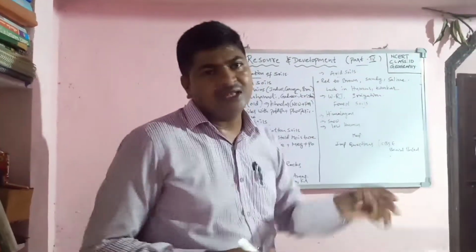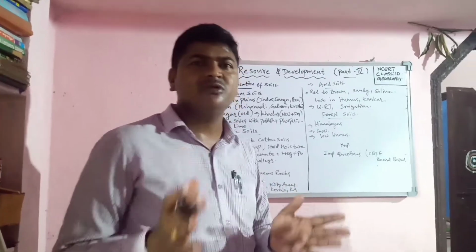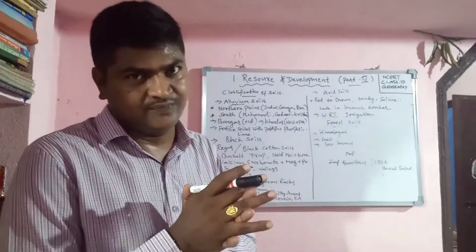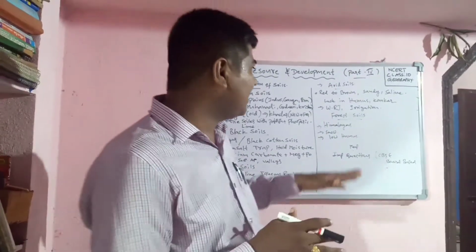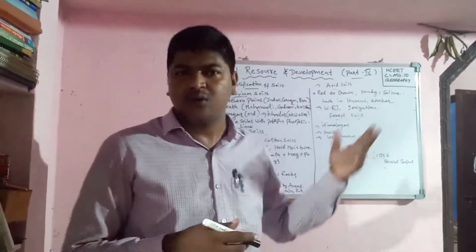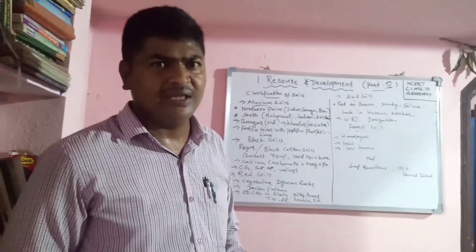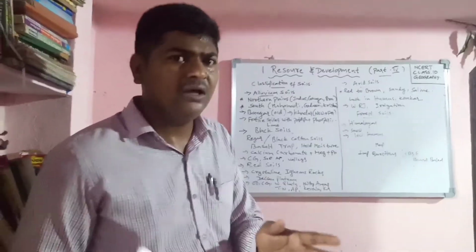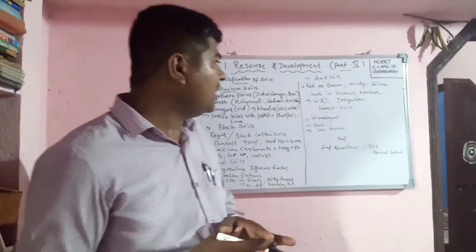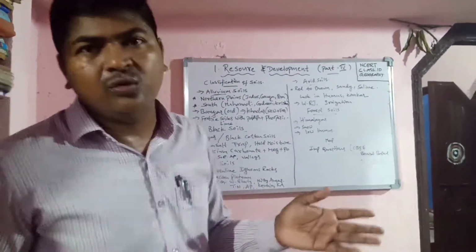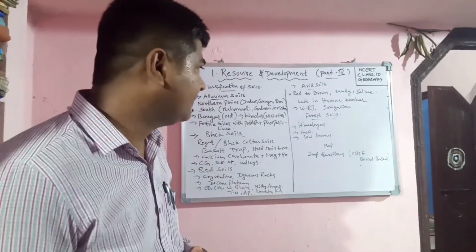And forest soils. Forest soils are nothing but the soils observed on forests and the foot of forests. We observe forest soils in the Himalayas, not only the Himalayas, the Aravalli, and Dodabetta, the Western Ghats and the Eastern Ghats areas, forest soils are there. Why? Forest soils are less fertile, and even the humus particles are very few.